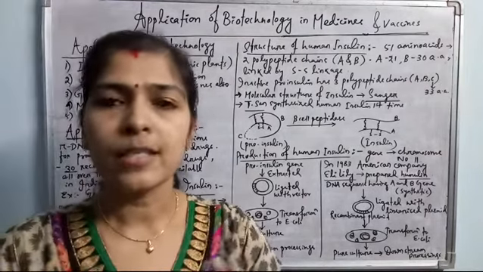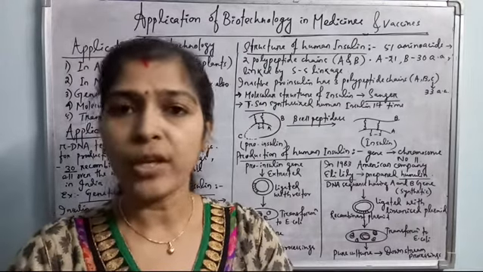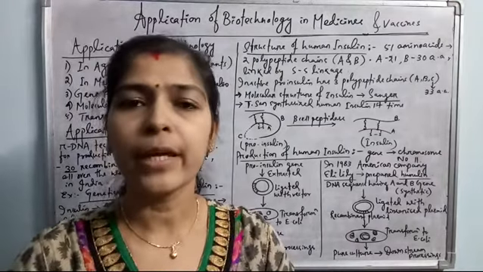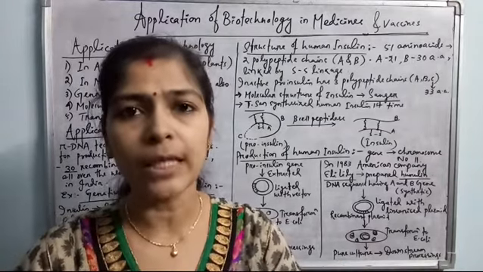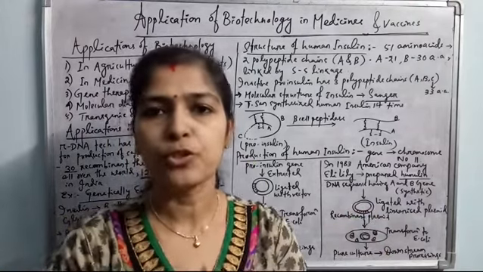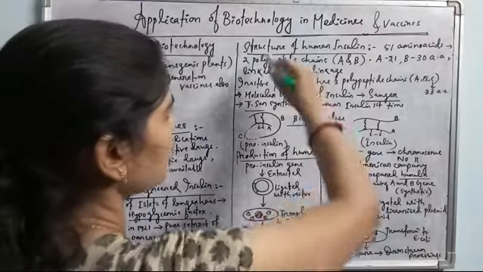Human insulin is a proteinaceous hormone and it is made up of 3 polypeptides in the proinsulin form. Proinsulin is the inactive form of insulin which is first formed. Then post-translational modification occurs, one of the polypeptides is removed and 2 polypeptides join to form the active form of insulin. So see here, the structure of human insulin, it is the active form.